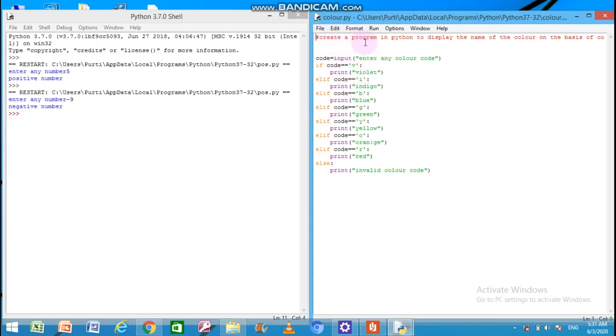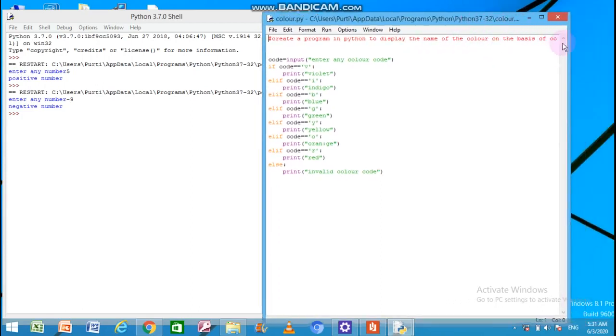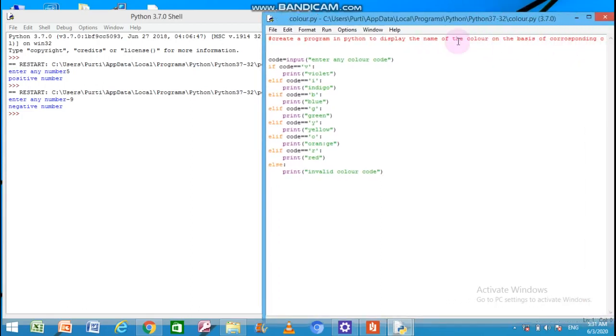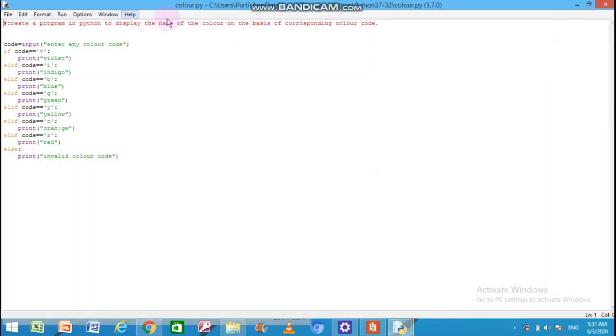This program is created in Python to display the name of a color on the basis of the corresponding color code. It means the user will enter any color code, that is the first letter of the color, and the program will print that particular color's name in full.